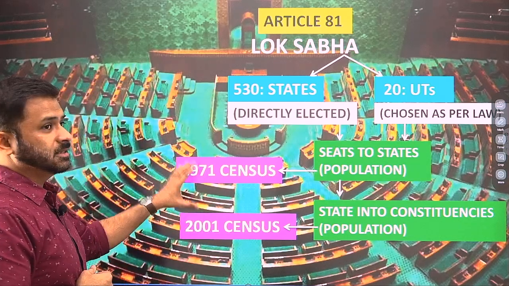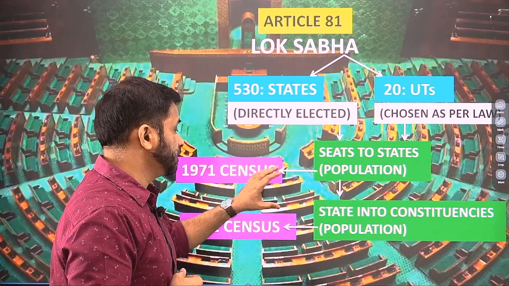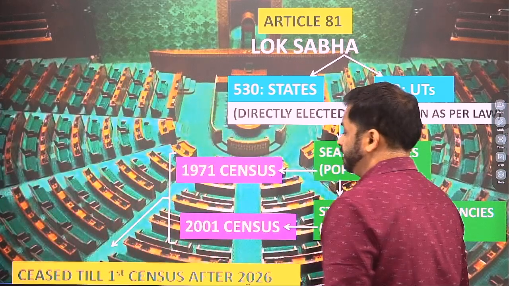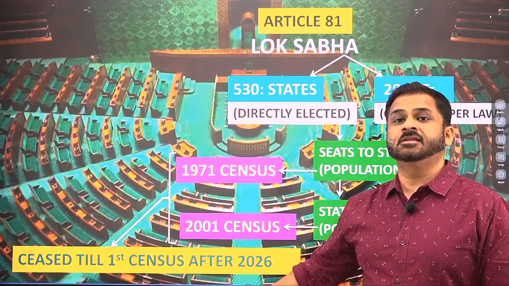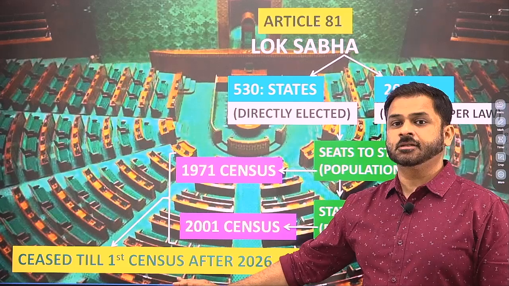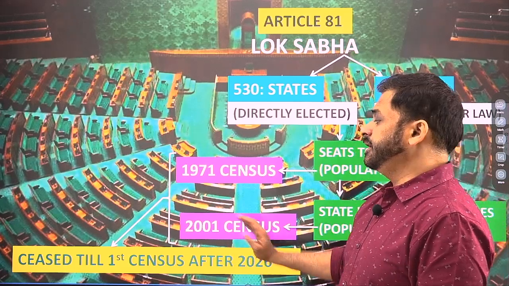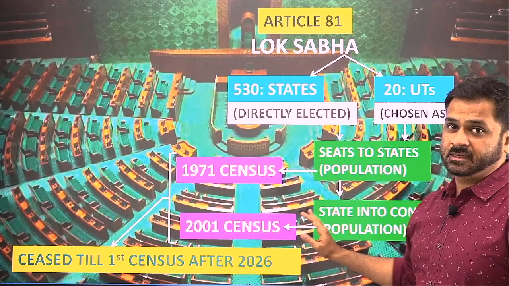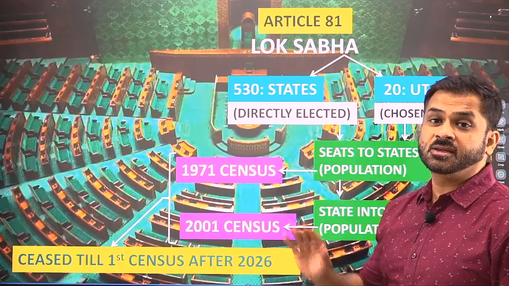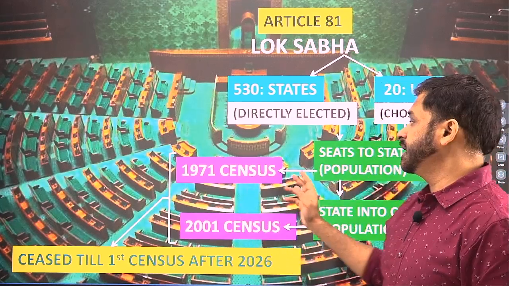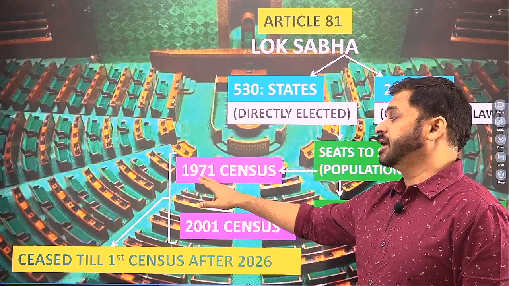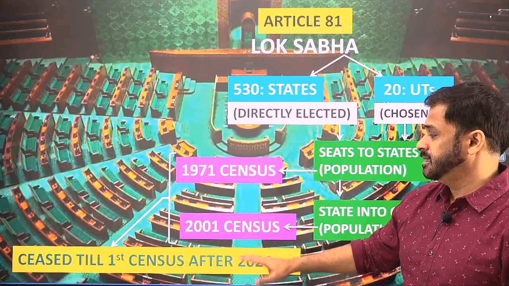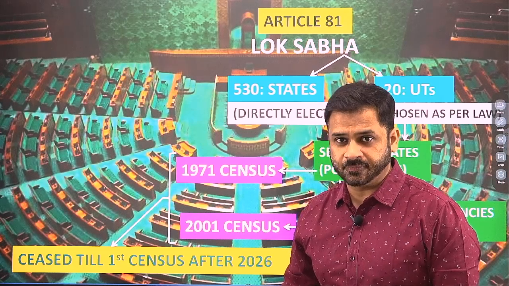And these two census figures have been ceased till the year 2026. That means up to the first census which will be conducted after the year 2026, for these purposes, that is allocation of seats to the states and for the delimitation of constituencies within the states, we are going to take up the census figure of 1971 and 2001 respectively, and this is ceased till the year 2026.